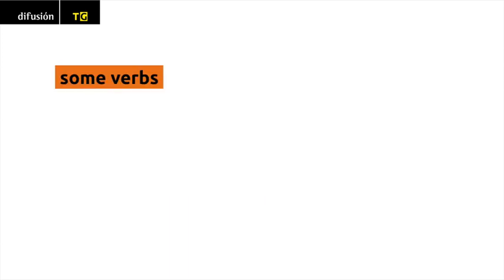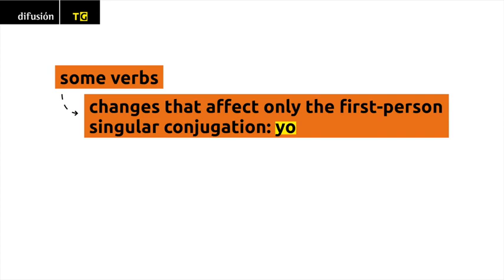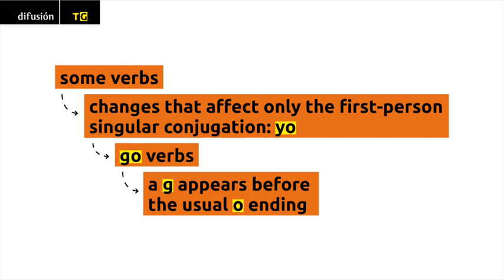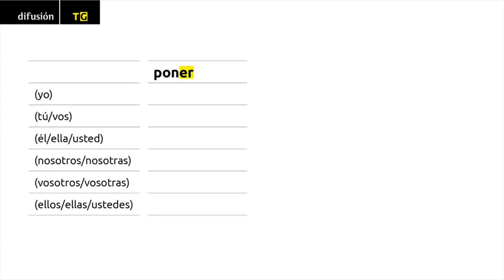Some verbs undergo changes that affect only the first person singular conjugation, yo. In some verbs, often called go verbs, a G appears before the usual O ending that corresponds to yo. Poner.